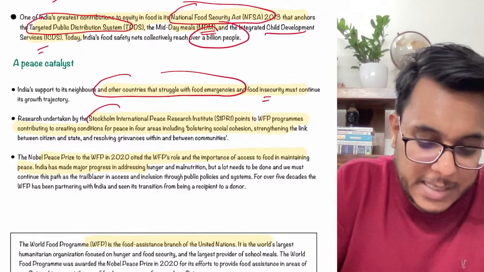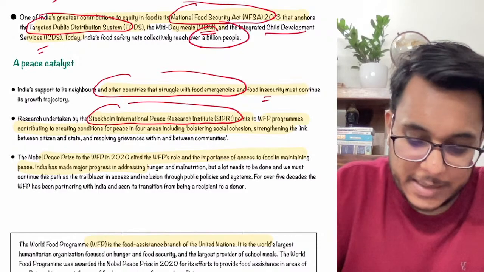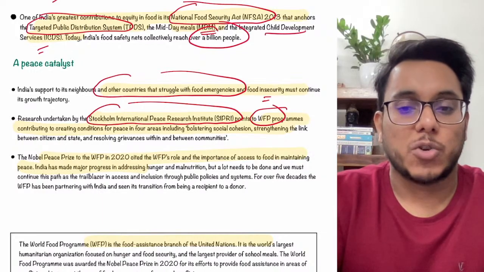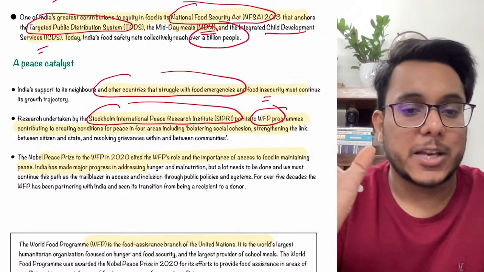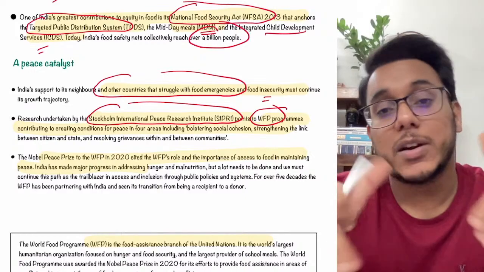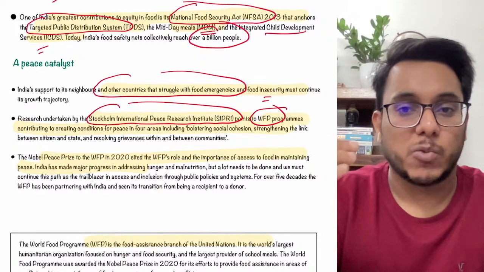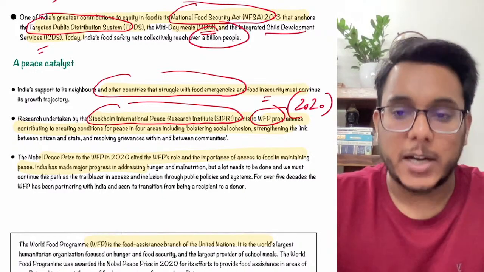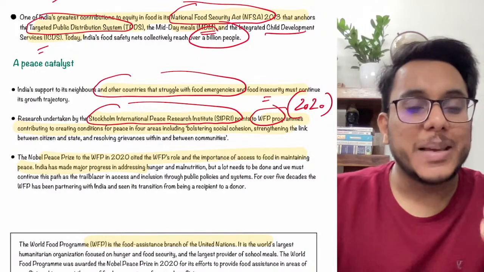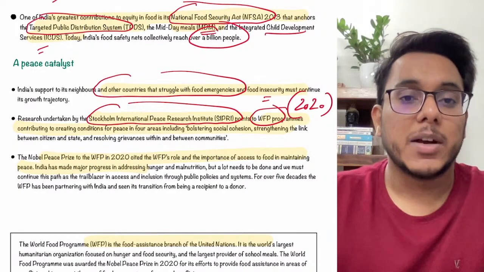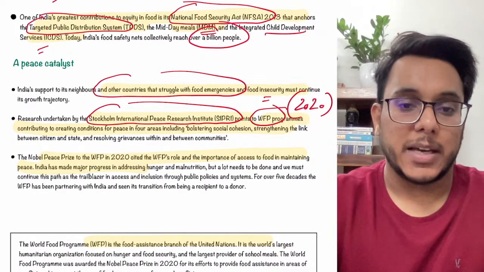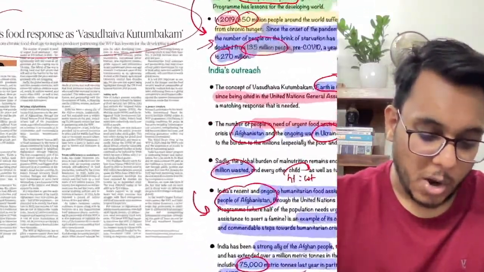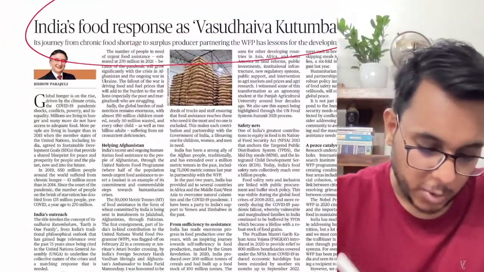Clear? The Stockholm International Peace Research Institute had mentioned the World Food Programme. Now guys, the World Food Programme is the food assistance branch of the United Nations. It is the largest humanitarian organization which provides food to a large number of people around the world. This World Food Programme was also given the Nobel Prize in the category of peace in 2020. So the World Food Programme has brought peace in many regions by providing food to the distressed populations there, and India is an important partner under the WFP. So this is an important role of India that has been appreciated in this particular article.